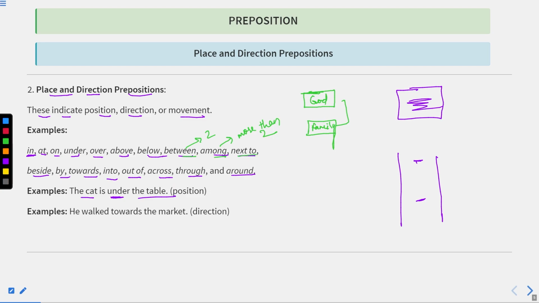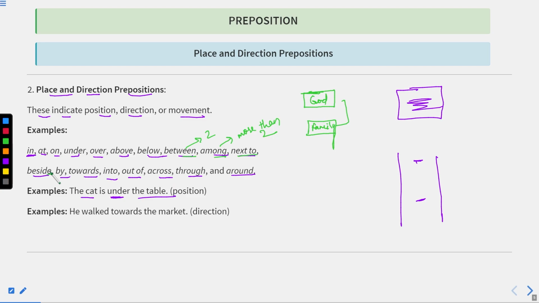Okay, next to means beside. For example, my house is next to the mall. Next to the mall means just after the mall. Beside means when something is on the side of something. For example, she's sitting beside me, just by me. But if I say besides, it's actually in addition to. Well, that is another connector. By can be used in various segments, but here we are talking about place by. That means if someone is sitting beside me, I can also say he's sitting by me.